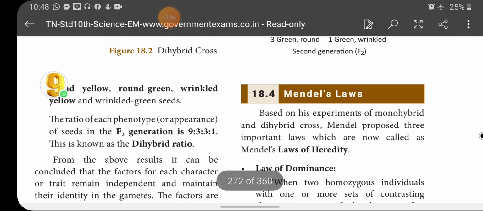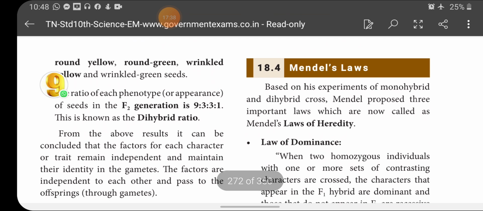The ratio of each phenotype of seeds in the F2 generation is 9:3:3:1. This is known as the dihybrid ratio. From the above results, it can be concluded that the factors for each character or trait remain independent and maintain their identity in the gametes. The factors are independent of each other and pass to the offspring through gametes.